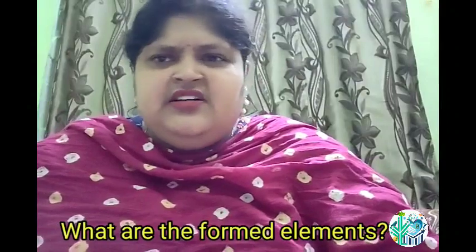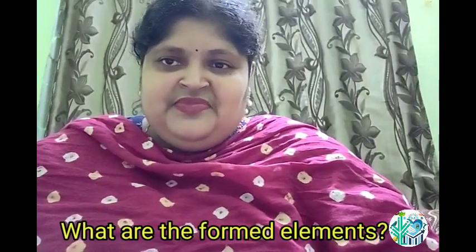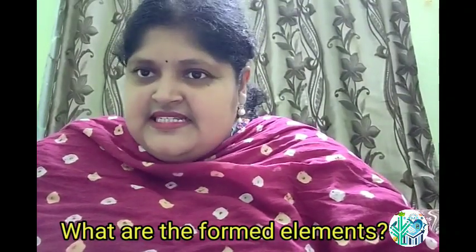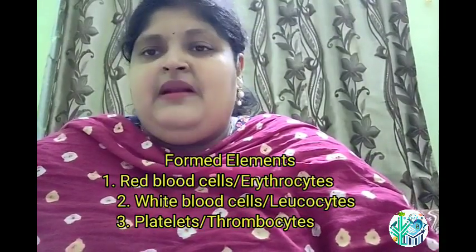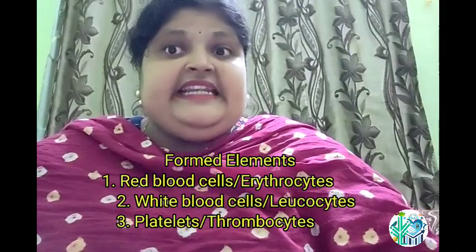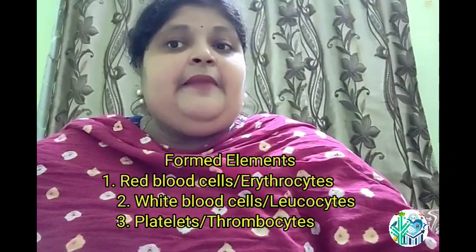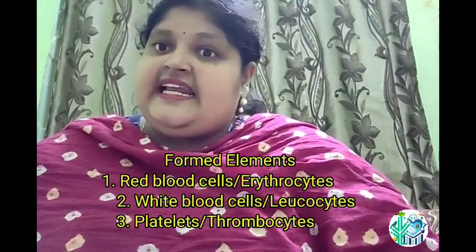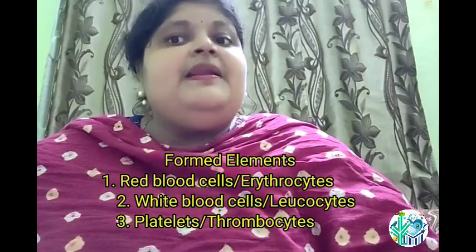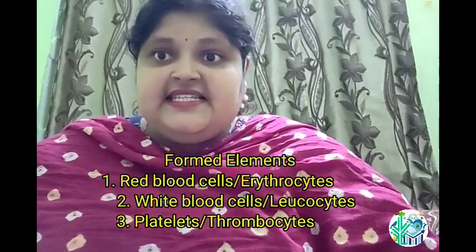What are the formed elements? First is the red blood cells or erythrocytes. Second, white blood cells or leukocytes.